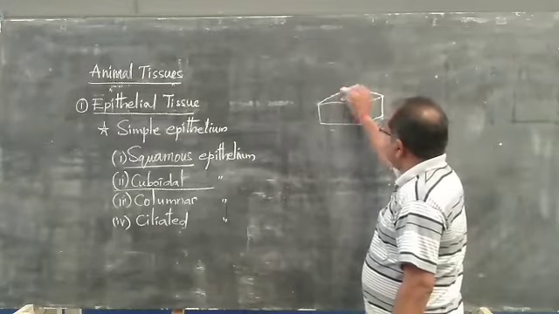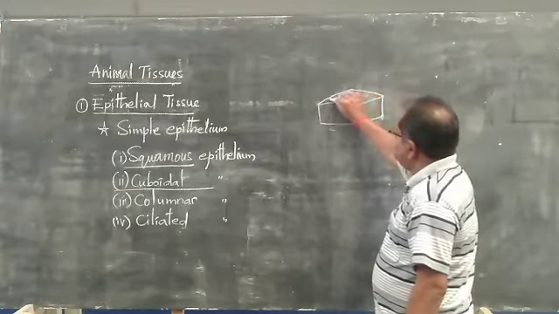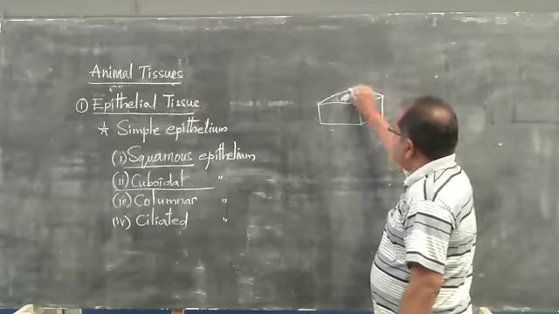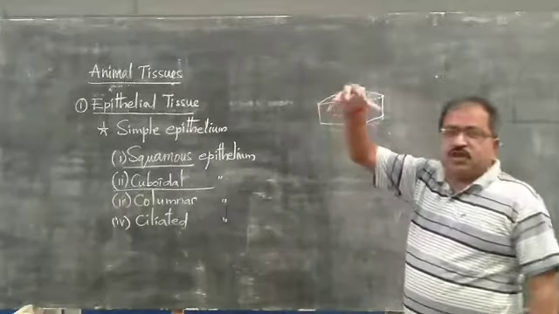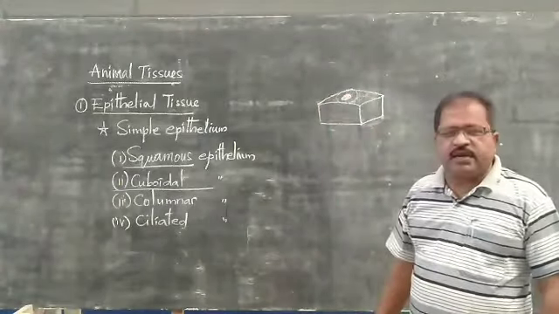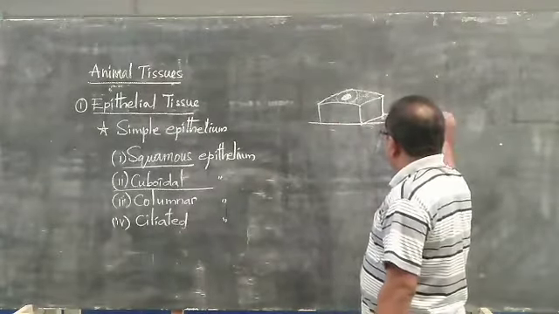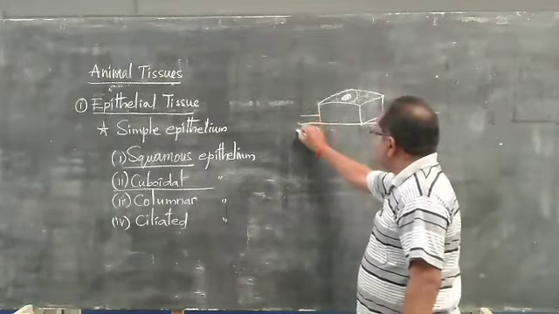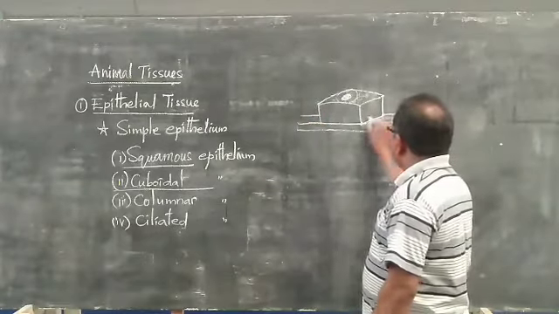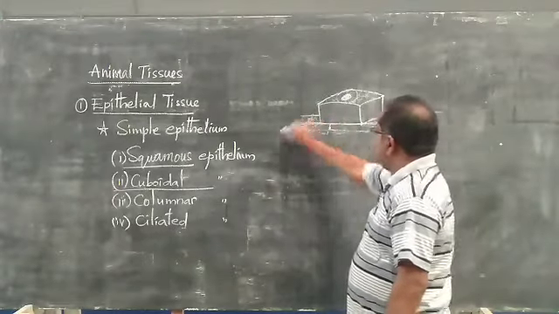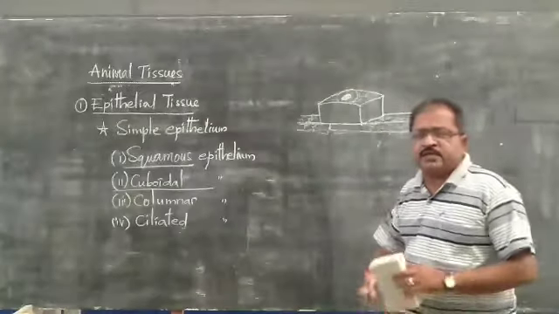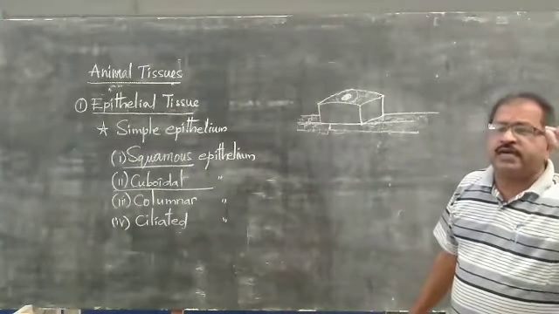The center portion of this cell will be bulged out, looking like a diagonal. These are also present on a basement tissue compulsorily. Without the basement tissue, this tissue will not be present. This is the cuboidal tissue. It is present in the nephrons of the kidneys.